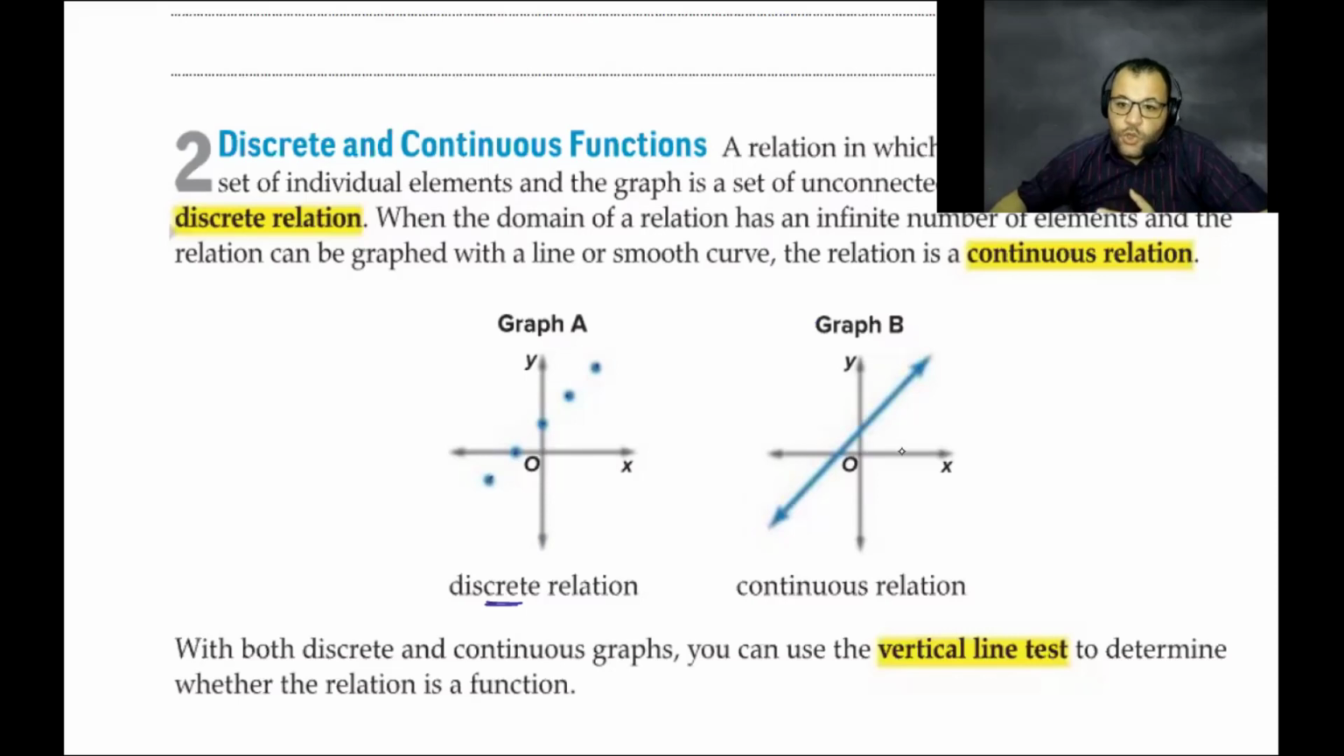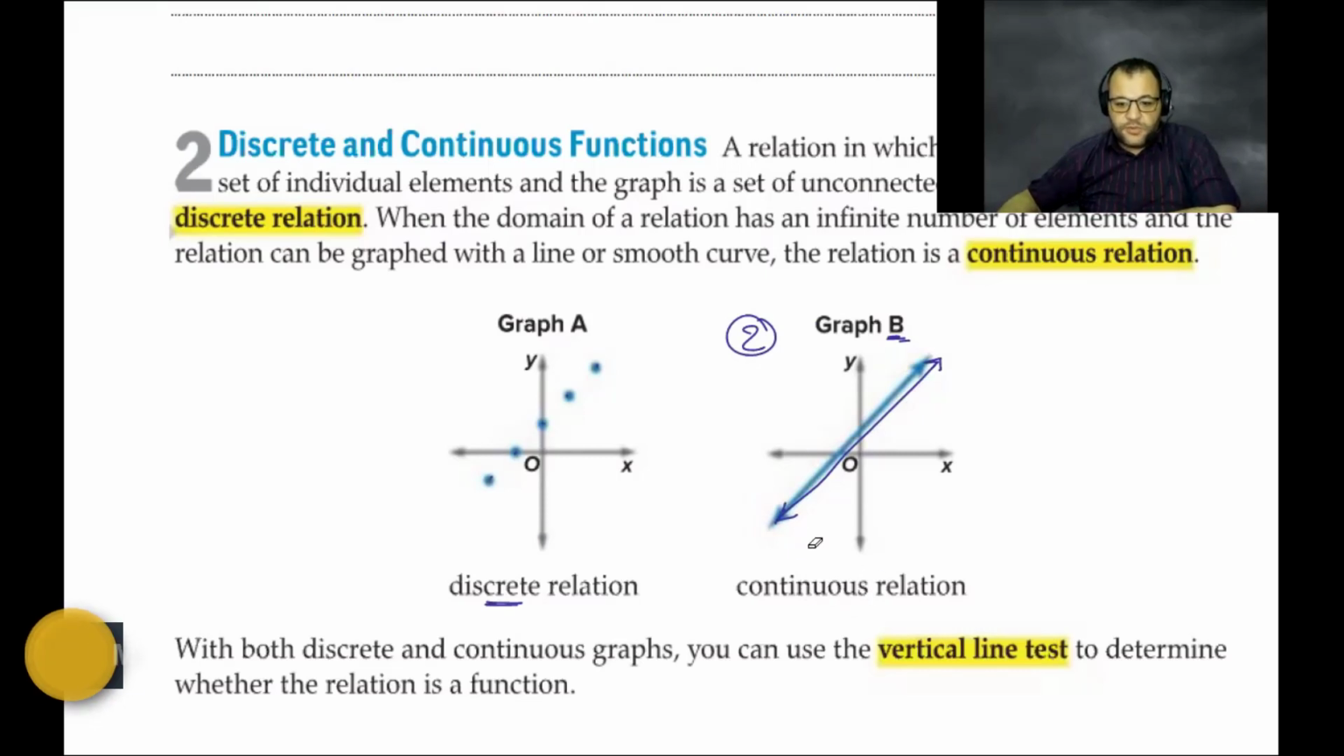No, there are no gaps. So it is continuous. When I ask you to graph this relation, number 2, or graph B, you just put the pen down and continue graphing until you finish the graph. Then you remove the pen. So it will be a continuous relation.